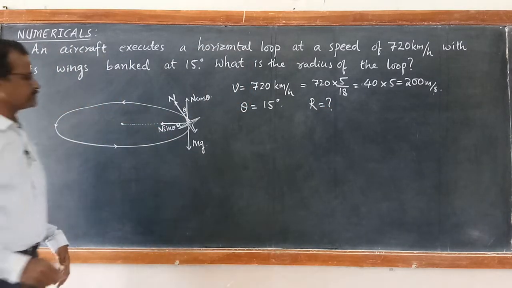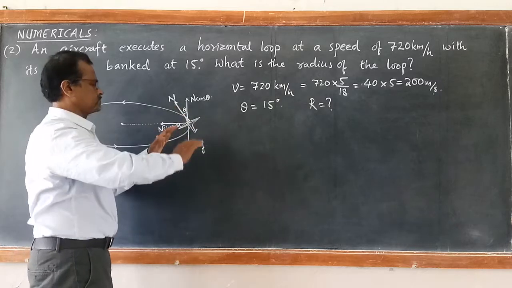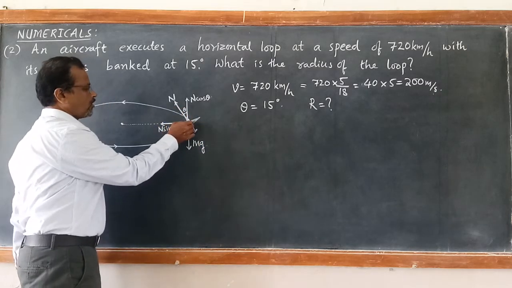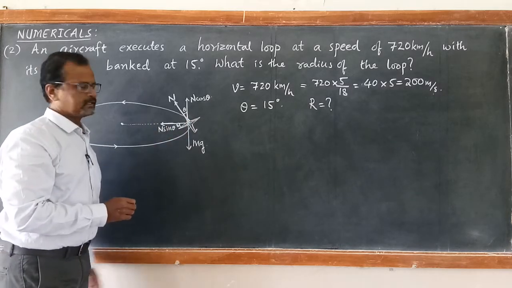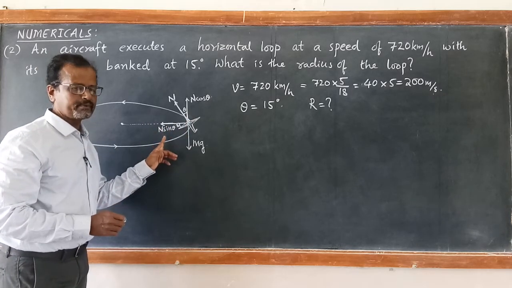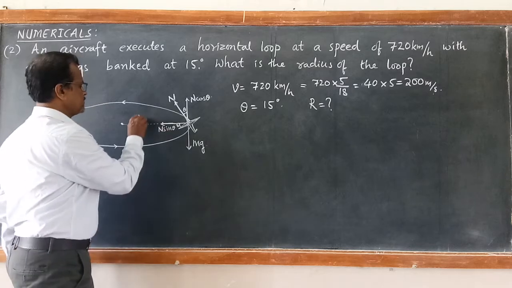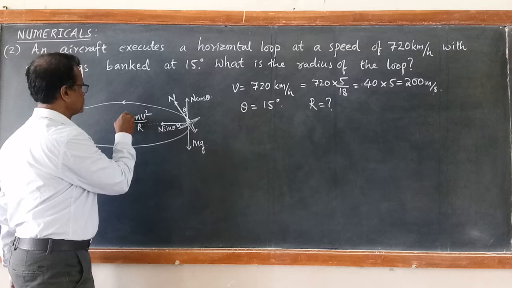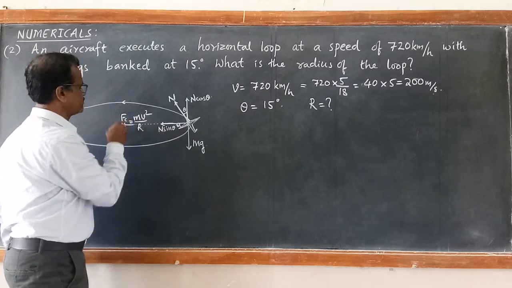Now look at the diagram. When it takes a turn with a certain angle of banking, the horizontal component of the normal force provides the necessary centripetal force Fc towards the center of this loop.